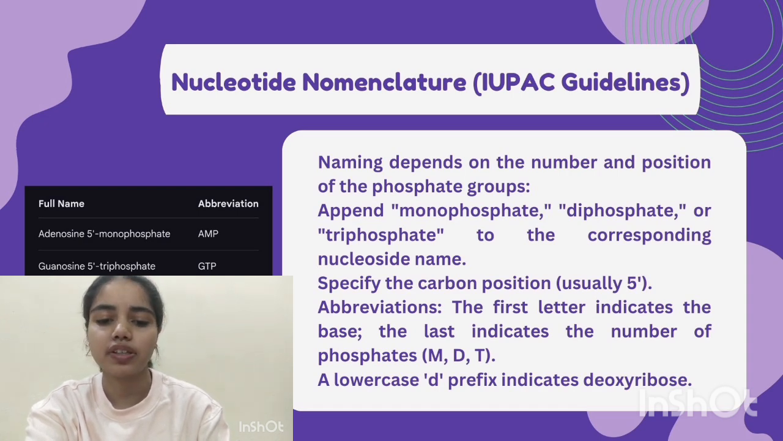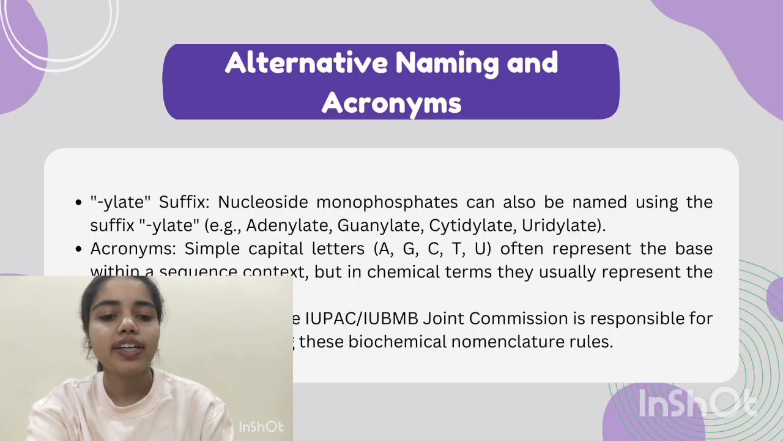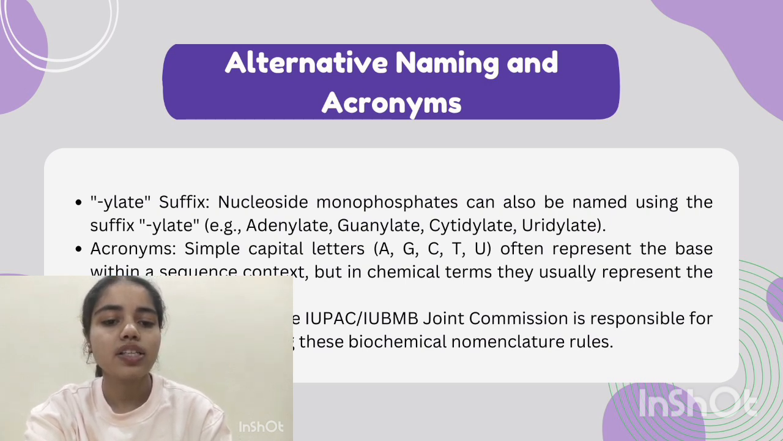deoxyribose sugar. Now alternative naming and occurrence. Suffix -ylate: nucleoside monophosphate can also be named using the suffix -ylate. Example: adenylate, guanylate, cytidylate, uridylate. Acronyms: simple capital letters A, G, C, T, U often represent the base within a sequence context, but in chemical terms they usually represent the 3',5'-monophosphate form.